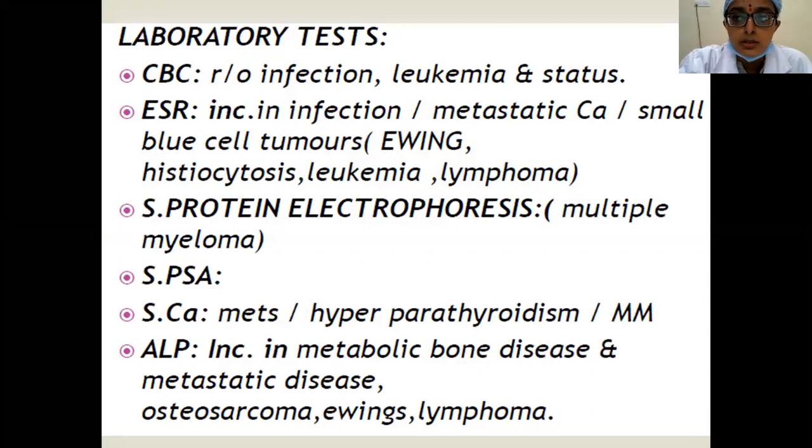And then in case of secondaries in bones, prostatic specific antigen is also seen to know the origin of the primary. Serum calcium levels are elevated in case of metastatic bone disease or multiple myeloma. And alkaline phosphatase is elevated in case of certain tumors like osteosarcoma. LDH is elevated in certain tumors like Ewing's sarcoma. So these are all different laboratory tests.